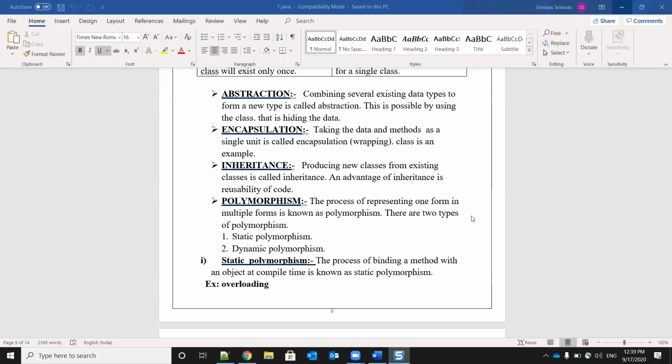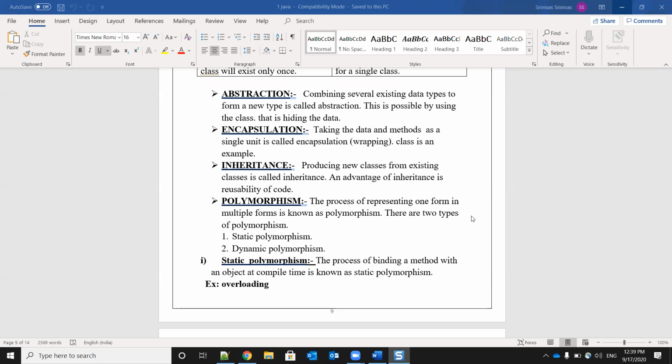So this is also a separate subchapter we have. Okay, we are going to learn about this also. So what is the example of encapsulation? That is nothing but class. Then the next point is inheritance. Producing new classes from existing classes is called inheritance. An advantage of inheritance is reusability of code.